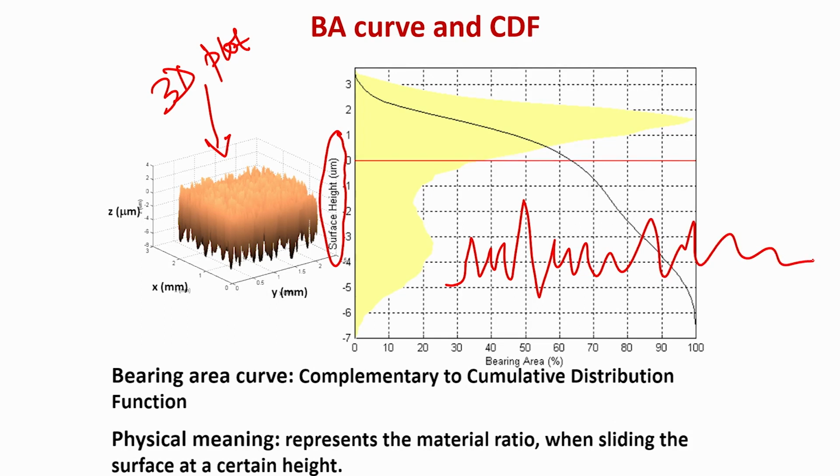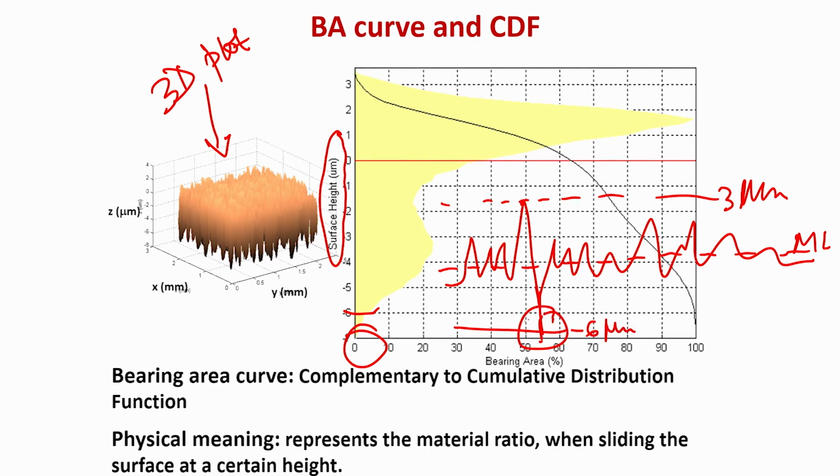Now, if the surface deviation is minus 7 micron, let me clarify these things in this hypothetical example. This dotted line is your mean line. This is your maximum, like 3 micron. At 3 micron, the material contained is very minimal, close to 0. If you go to minus 6 micron, then all the material, 100%, is contained.